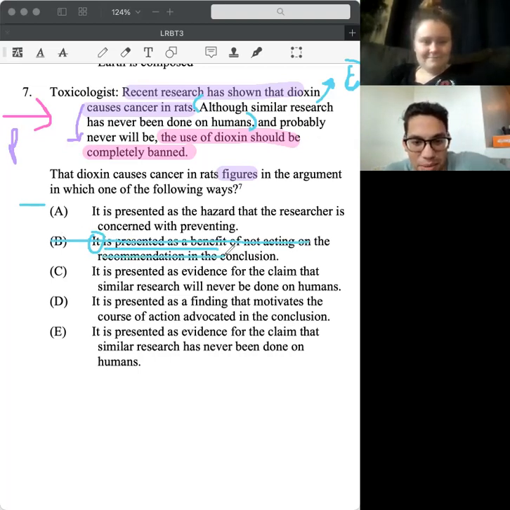Okay, so it is presented as evidence for the claim that similar research will never be. No, that's not right. We don't use this, this does not demonstrate that we're never going to do this on humans. We have no idea. Excellent.